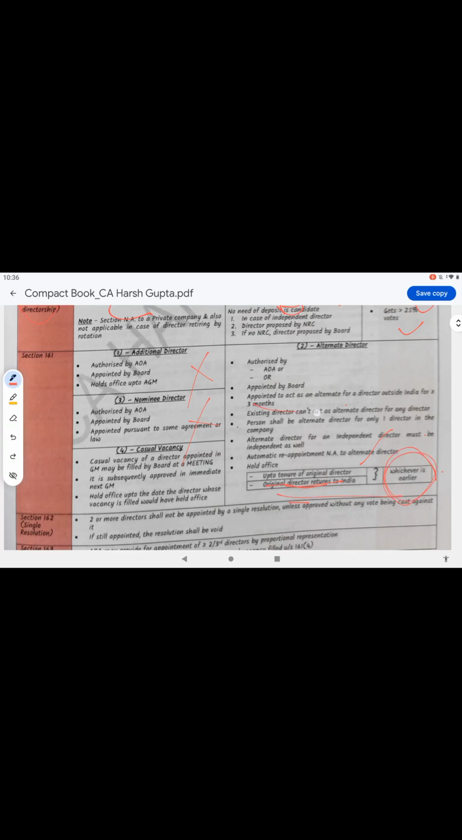Here this point and this point are very important. Only if the original director leaves India for 3 months will the alternate director be appointed, and the alternate director will hold the office not up to the AGM, but up to the original director's time period, or until the original director returns to India, whichever is earlier. These points you have to remember about the alternate director. Okay? Next.